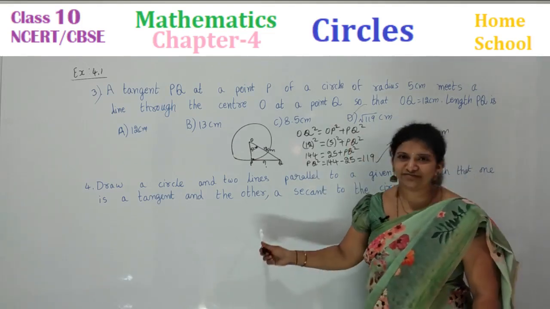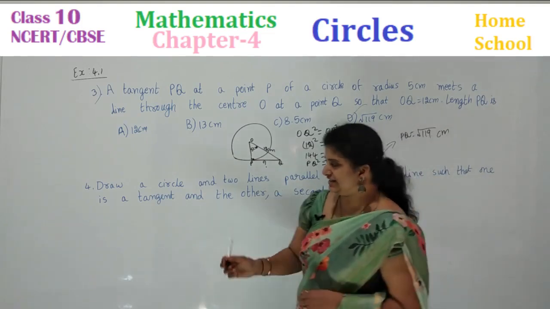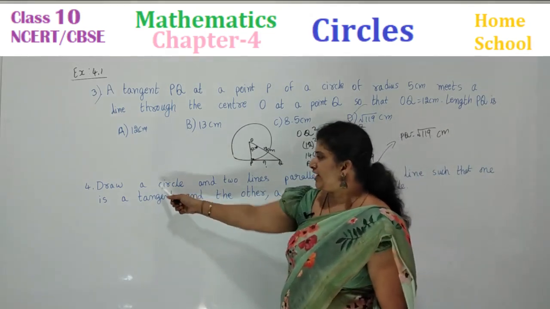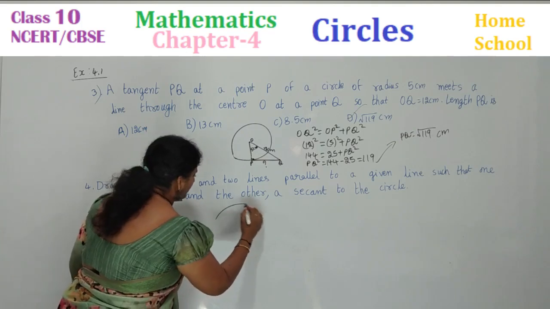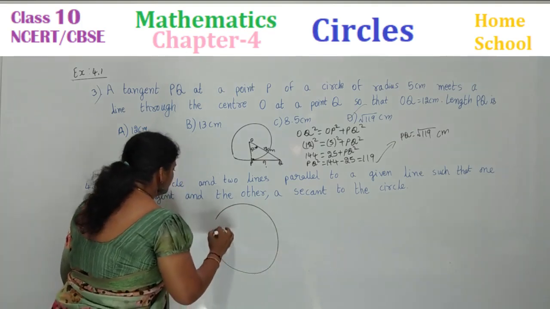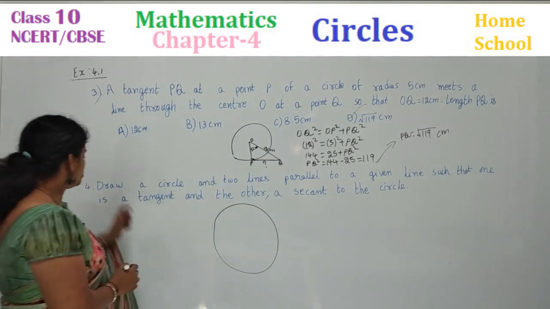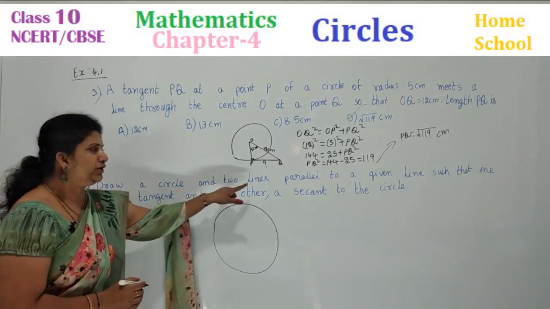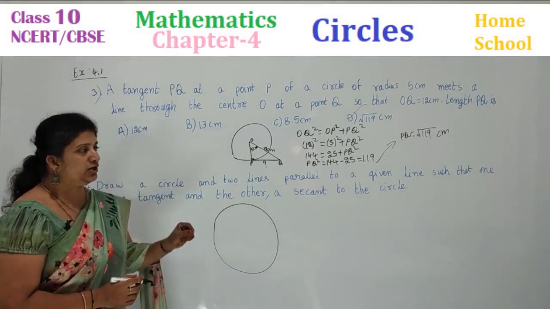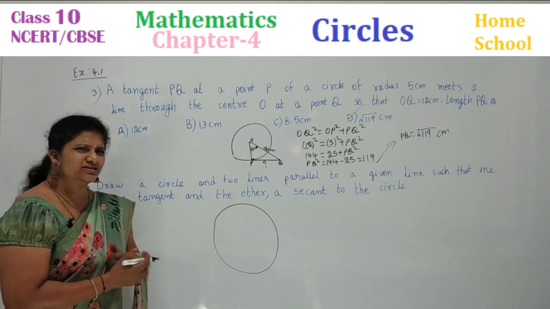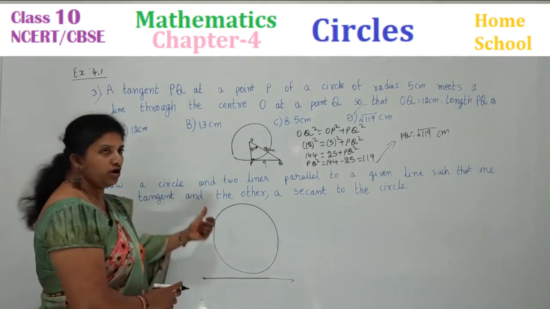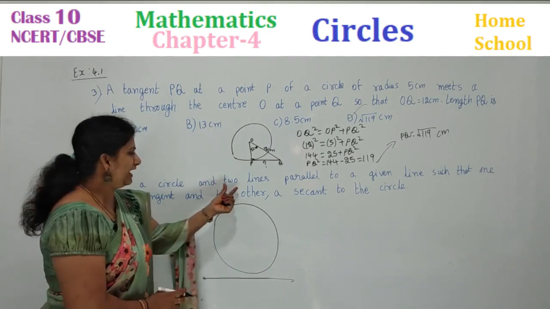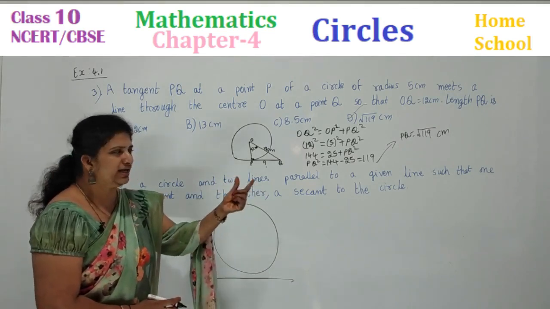Okay. So the last and final problem of this exercise is, draw a circle. Okay, I will draw a circle here. Let me draw a circle. Yes. Draw a circle and two lines parallel to a given line. Where is the given line? Okay, you can see a line here. They asked us to draw a circle. I have drawn it.